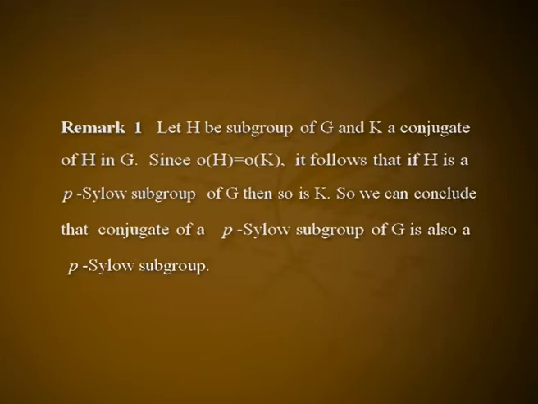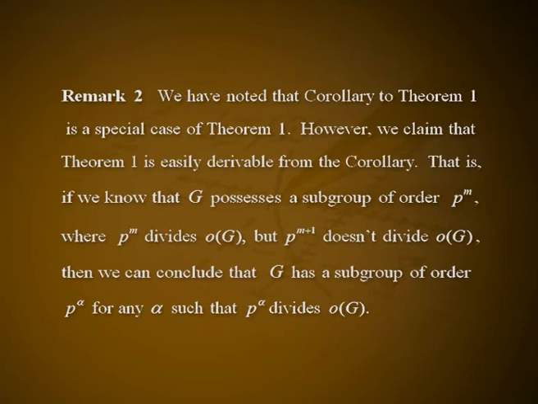Remark 1: let H be a subgroup of G and K a conjugate of H in G. Since the order of H is equal to the order of K, it follows that if H is a p-Sylow subgroup of G, then so is K. So, we can conclude that a conjugate of a p-Sylow subgroup of G is also a p-Sylow subgroup. Remark 2: we have noted that the corollary to theorem 1 is a special case of theorem 1.